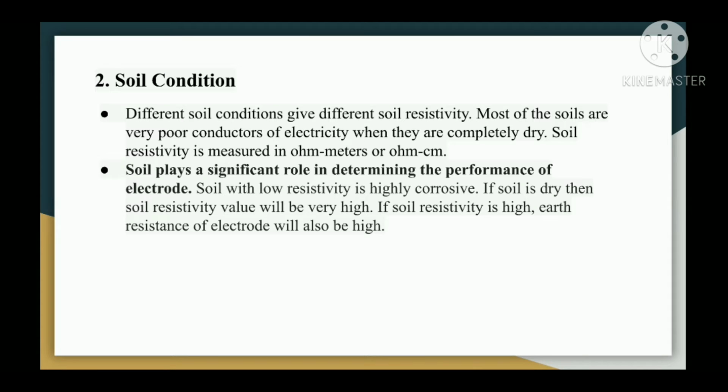Second is soil condition. Different soil conditions gives different soil resistivity. Most of the soils are very poor conductors of electricity when they are completely dry. Soil resistivity is measured in ohm meters or ohm centimeter. Soil plays a significant role in determining the performance of electrode. Soil with low resistivity is highly corrosive. If soil is dry, then soil resistivity value will be very high. If soil resistivity is high, earth resistance of electrode will also be high.